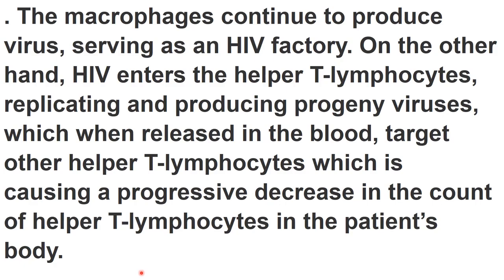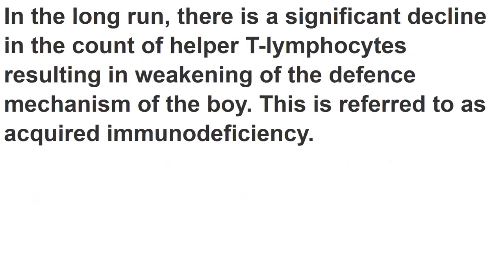Now because these viruses are attacking new T lymphocytes every time, there will be a progressive decrease in the count of helper T lymphocytes in the patient's body.